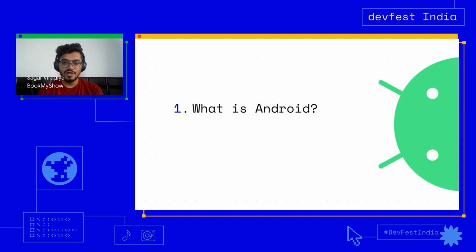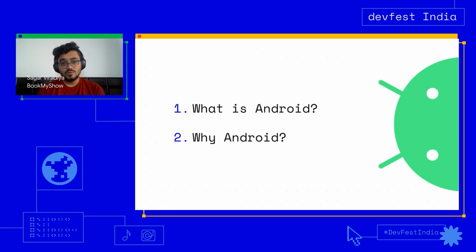But one fun fact about Android is that it was started as a camera OS, and then it got acquired by Google, and now it's the world's largest operating system for mobile and other devices. And it's based on the Linux operating system. Linux is the operating system which is powering Android.